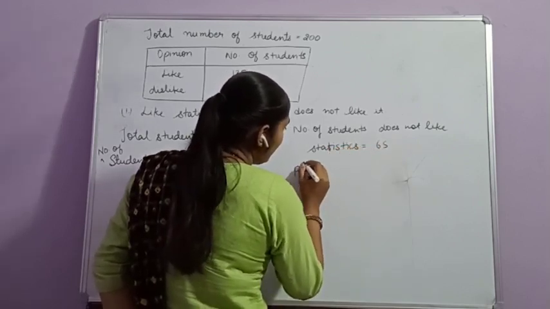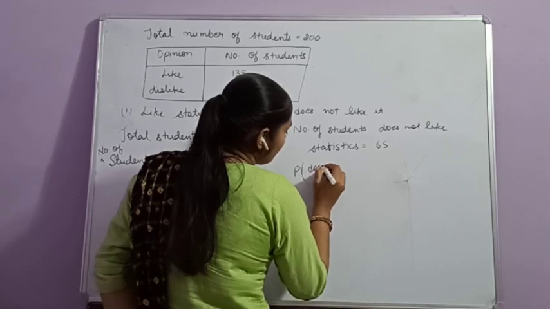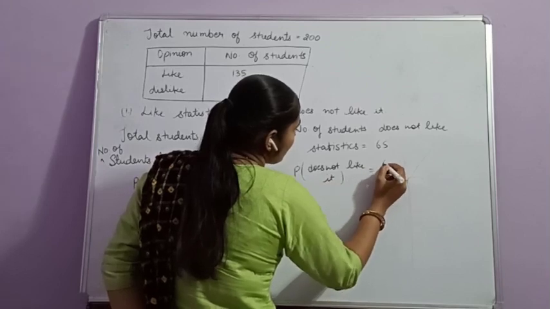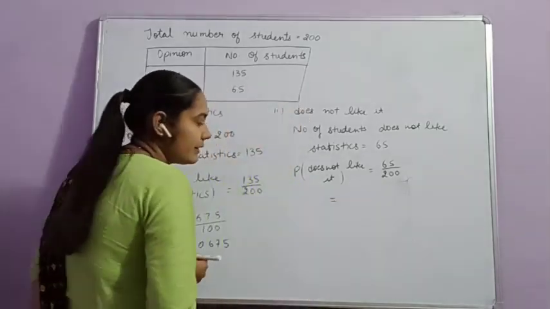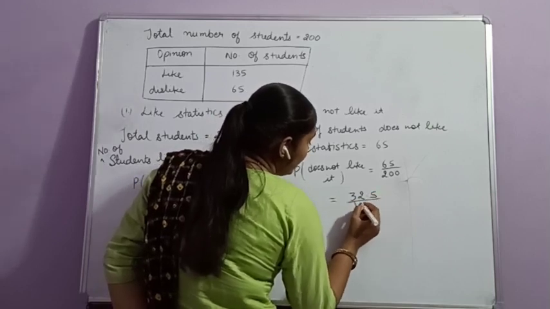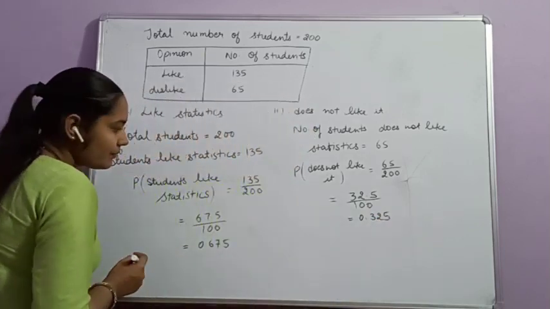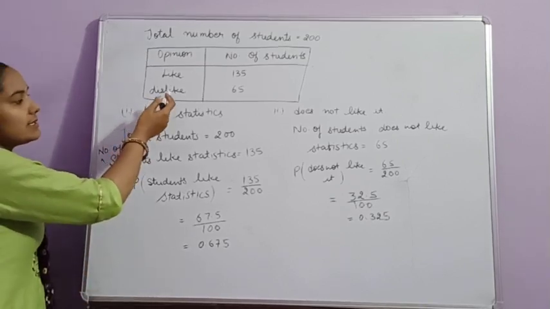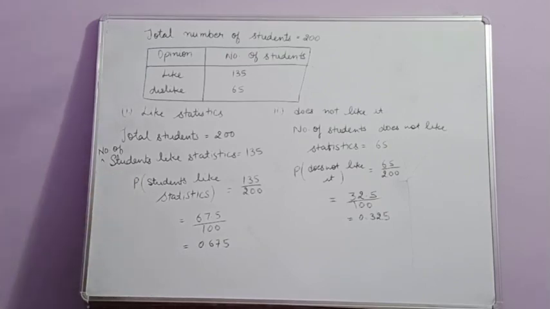Then its probability will be: students who do not like statistics is equal to 65 divided by the total number of students, that is 200. 2 3s are 6, 2 2s are 4, 2 5s are 10, divided by 100, that is equal to 0.325. Clear? The number of students who like statistics and who do not like statistics is given to us, and the total number of students is 200, so we can calculate the probability of both cases. Clear?